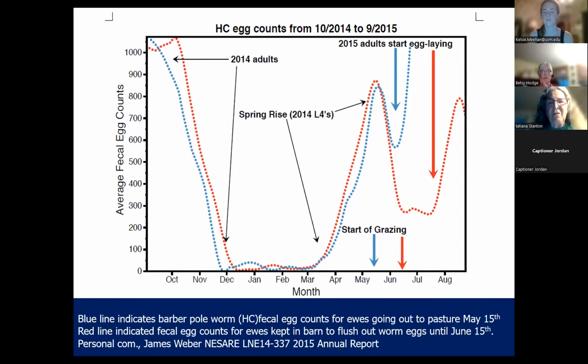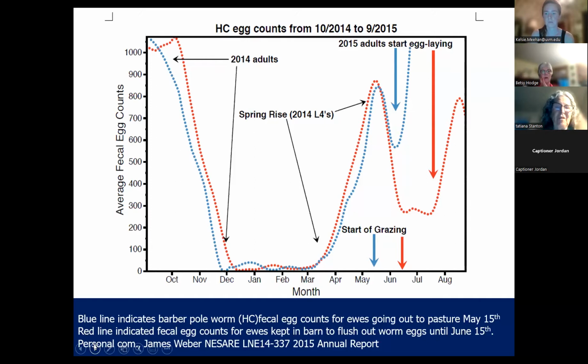And then the animals went out to pasture about June 15th. And the manure was being removed from the barn. No, I think they were on a bedded pack, but he said that they weren't able to contaminate their mangers very easily. And then the worms stayed down for much of the heavy grazing season. And then by August, they were going back up again.